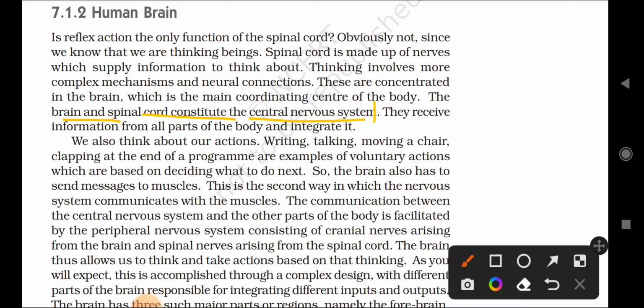This is one more question, remember that. They receive information from all parts of the body and integrate it. What will they do? The central nervous system will collect the information from all parts of the body and integrate it, meaning they will analyze it and give the appropriate information, and at last action will be taken by the brain. So the brain and spinal cord constitute the central nervous system. This collects the information from all parts of the body and integrates it. Remember that this is the function of the central nervous system.